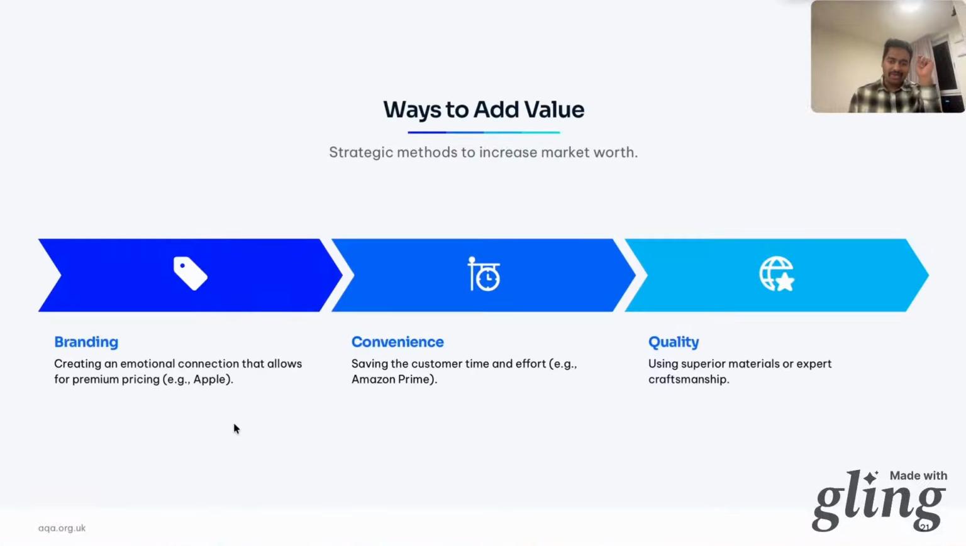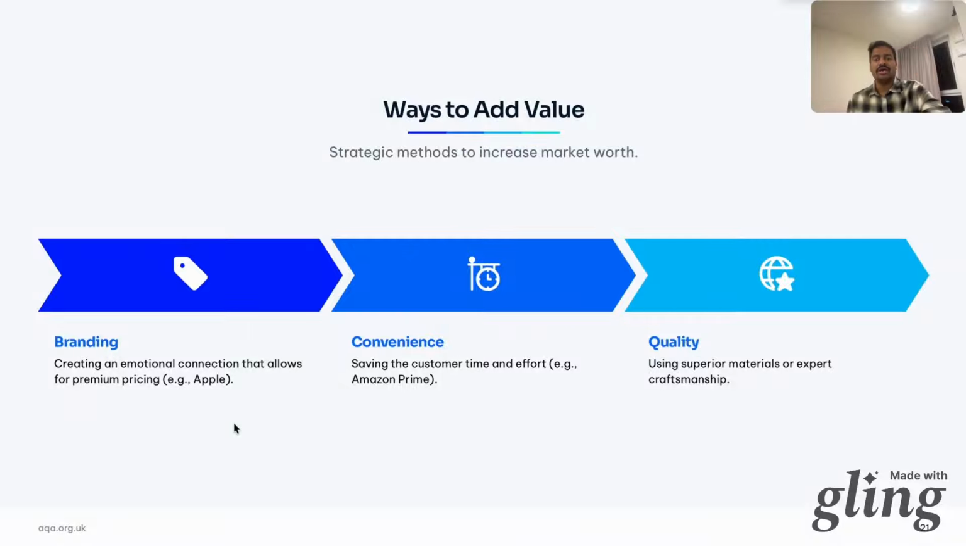How do you actually add value? There are 3 strategic methods. First, branding. Apple, we all love Apple, creates an emotional connection. You're not just buying a phone, you're buying into a community. Just what even Harley Davidson does. That allows premium pricing. And now we see convenience. Amazon Prime saves your time and effort. 2-day delivery, 1-day delivery in India, Bangalore, that's valuable. Things are getting faster. And third, quality.